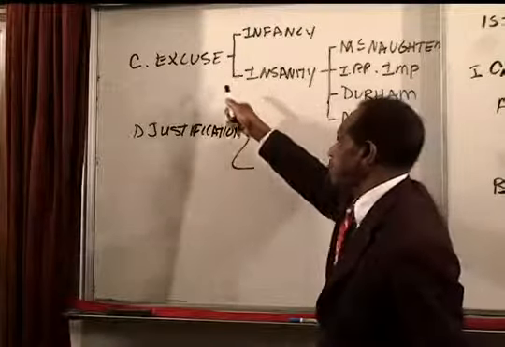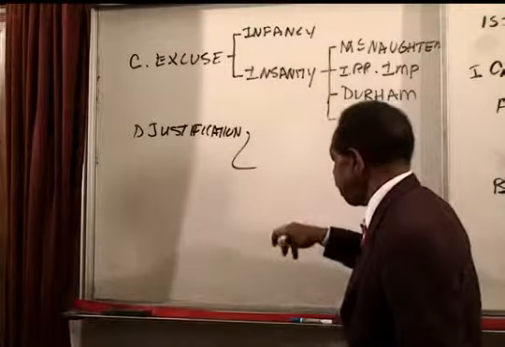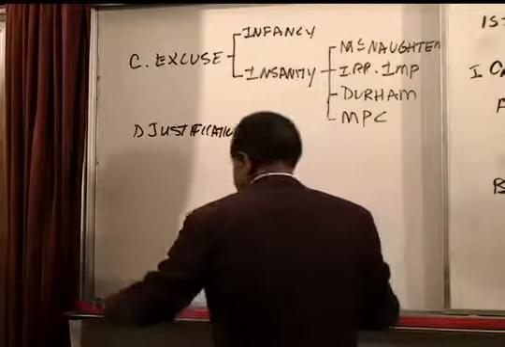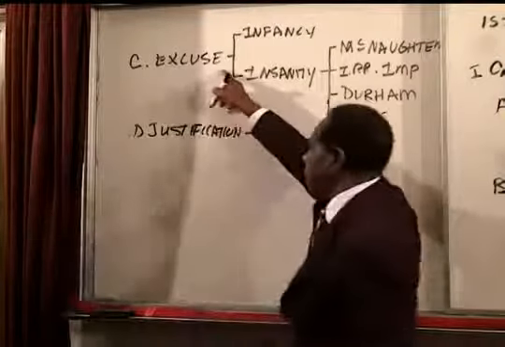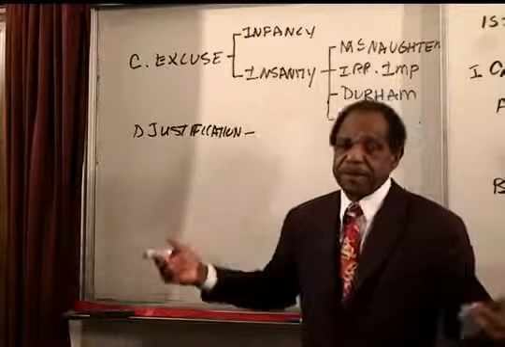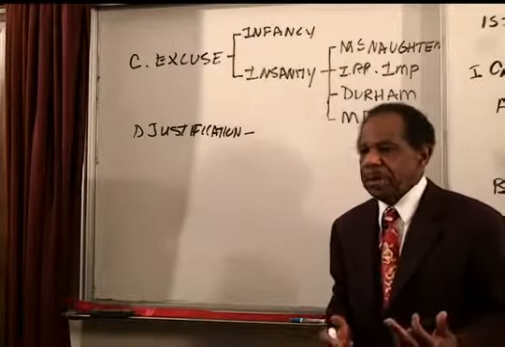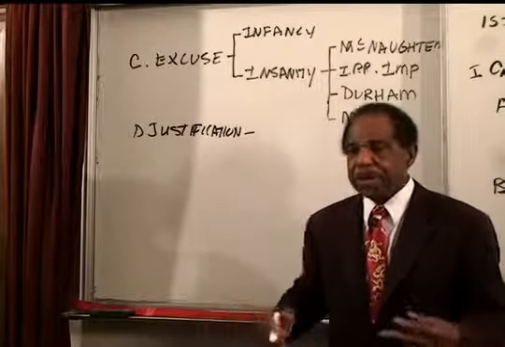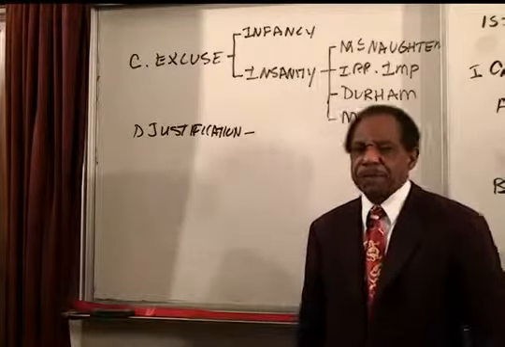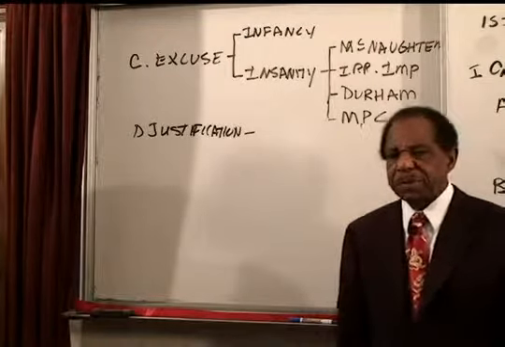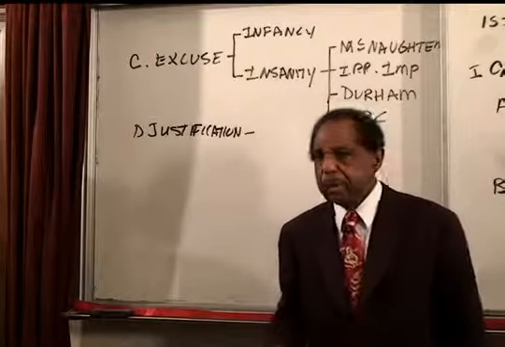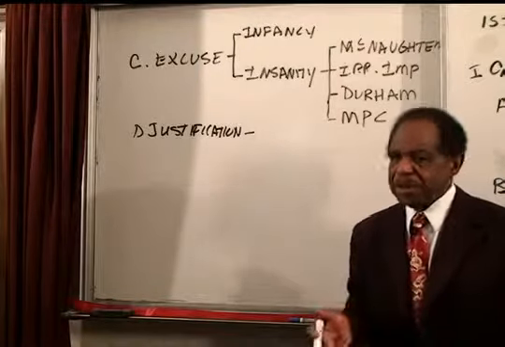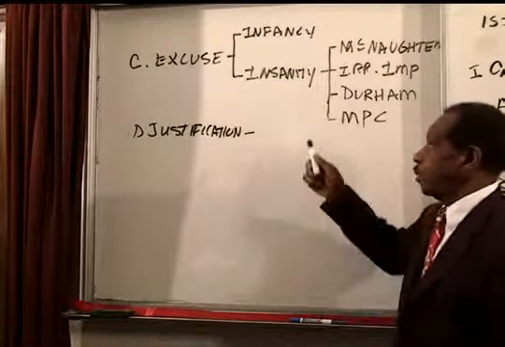The difference between excuse and justification is that in the case of excuse, we are saying this person did a bad thing, but there's really not much we can do about it. An infant picks up the family Uzi and kills a few people, not even knowing that that's what it does. There's really nothing you can do about it. An insane person who is truly insane picks up the family Uzi and shoots a few people and thinks that he's cooking dinner. Well, there's really nothing. You can put the person in a controlled environment. There's no punishment that's appropriate because the person didn't even have any idea of what they were doing.